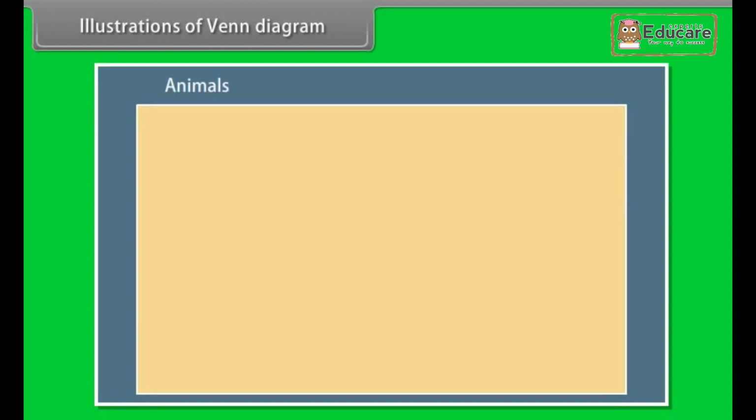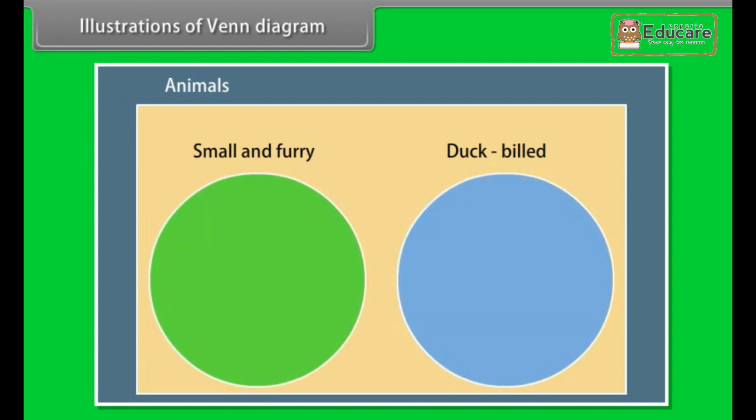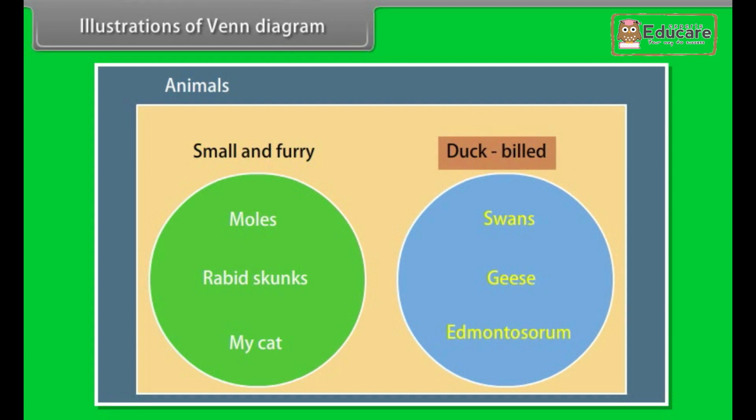Let's say we want to classify things according to being small and furry or being a duck bill. We draw circles to display our classifications. Now we'll fill in or populate the diagram. Moles, rabbit skunks, and my cat are all small and furry. Swans, geese, and Edmontosaurus are all duckbills. Worms are small but not furry, and horses are furry but not small, and neither is a duckbill. However, they are animals. They fit inside our universe, but outside the circles.